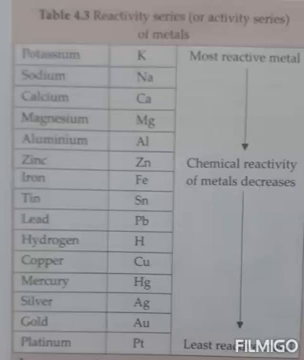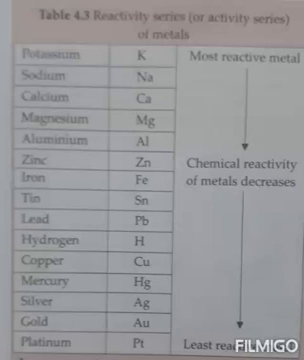Lead is followed by hydrogen H. Hydrogen is followed by copper Cu. Copper is followed by mercury Hg. Mercury is followed by silver Ag. Silver is followed by gold Au. Gold is followed by platinum Pt.